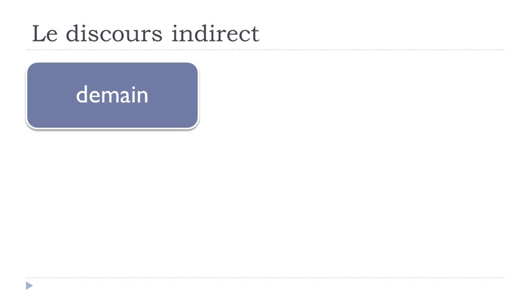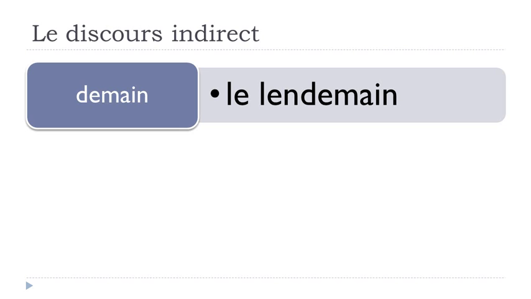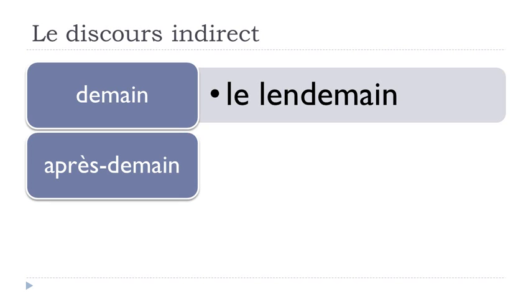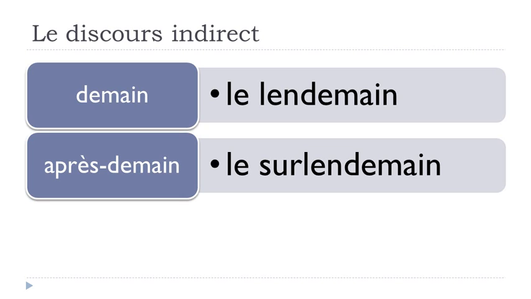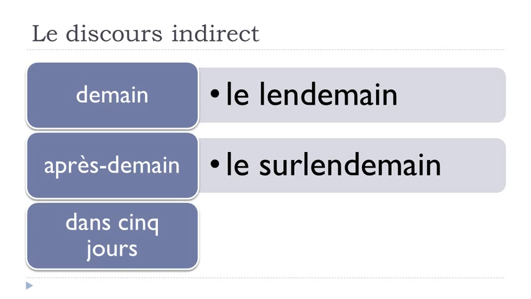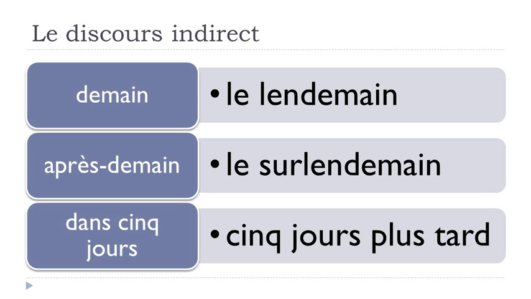Demain is tomorrow, and it will become le lendemain, the following day, le lendemain. Après-demain, after tomorrow, will become le surlendemain. Okay? And dans 5 jours, in 5 days, will become 5 jours plus tard. Plus tard, later.